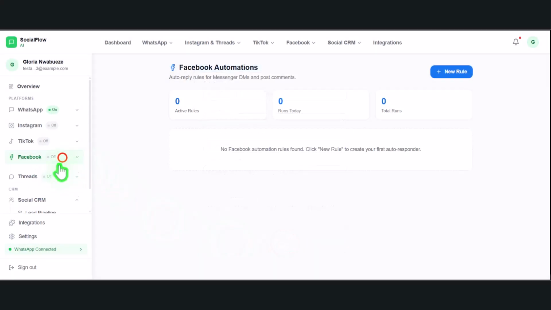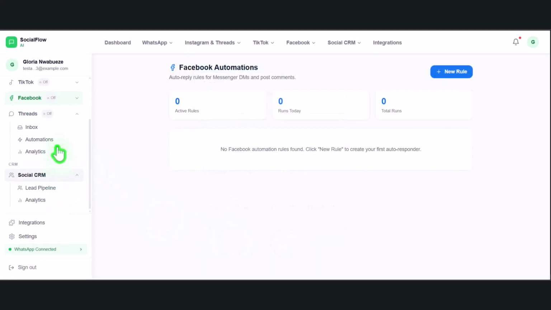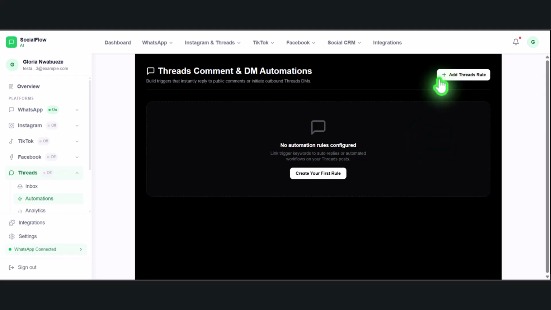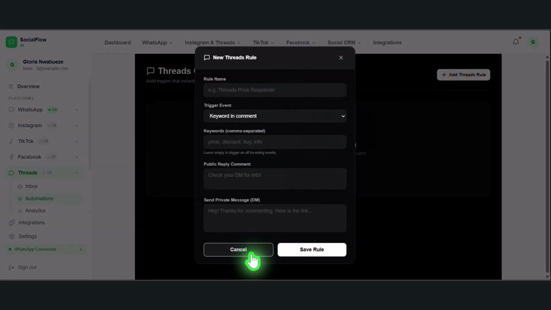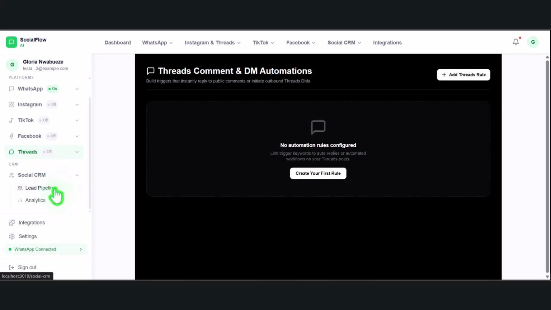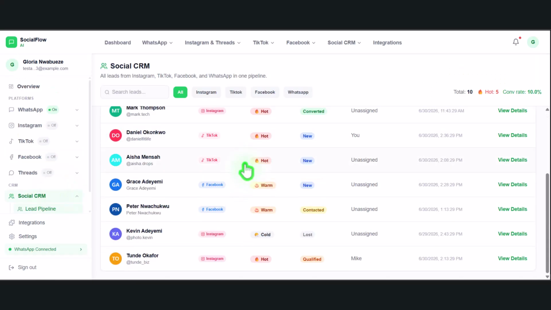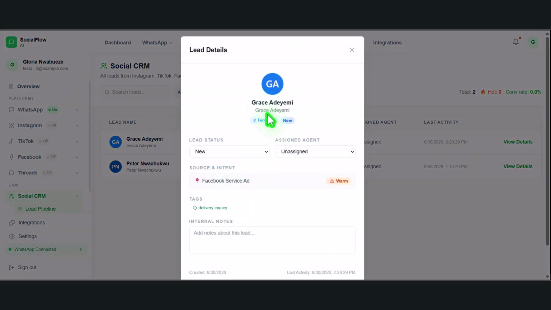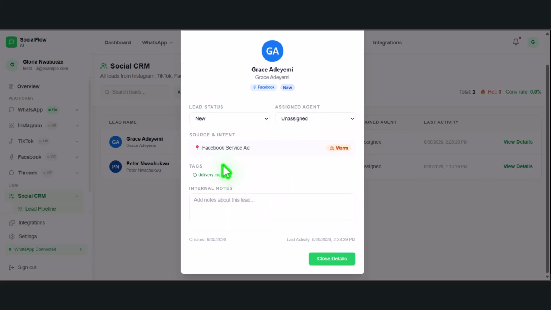The same way we have on Threads, where you have the Thread automation, the inbox here. Go to the Thread automation page, click on a new rule, and set up everything here. So if everything is working perfectly fine, go to the lead pipeline. These are my leads. This is the lead here. I can see the lead from Facebook, and the person is a new person. It came from our service ad, so it has not been assigned to any agent.